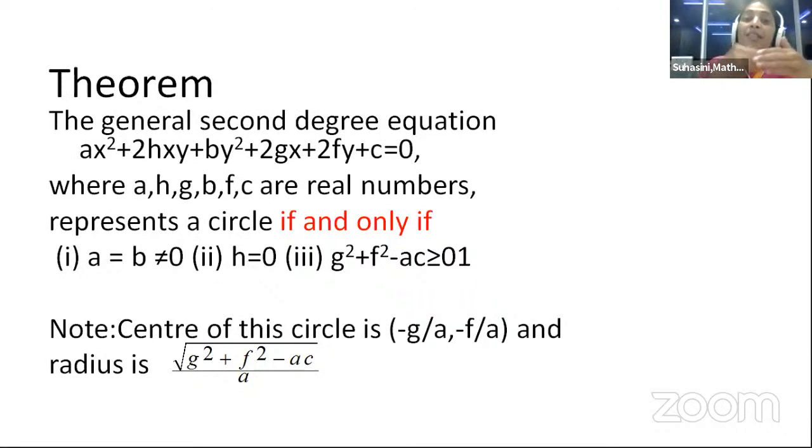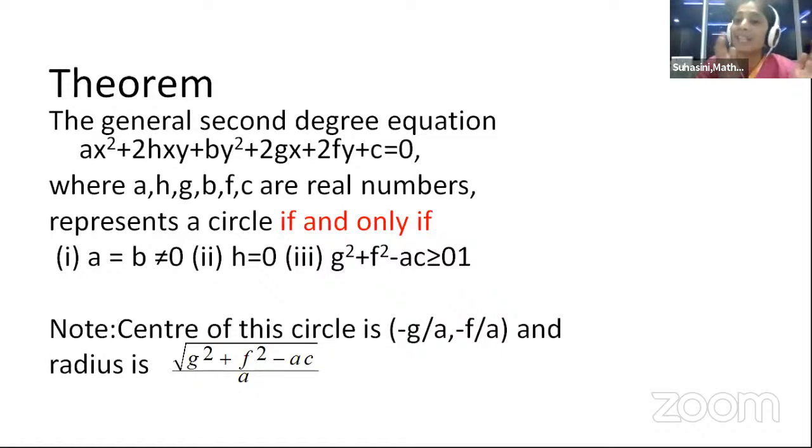So the same second degree equation represents a pair of straight lines or a circle or some other conic depending upon the real coefficients a, h, g, b, f, c.